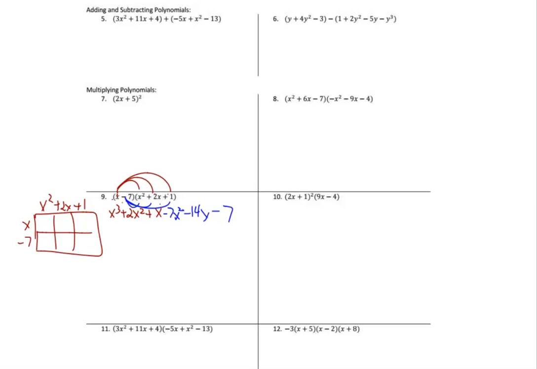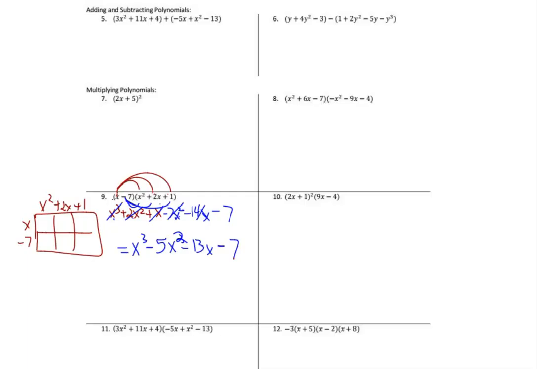We start with our final answer. It's going to be the highest power first. It will be x cubed. And then I have 2 minus 7, which is negative 5x squared. And then we have 1 minus 14, which is negative 13x. And then we have minus 7. And I'm going to double check myself. This is number 9. We have x to the third minus 5x squared minus 13x minus 7, which is correct. And we are through with number 9.